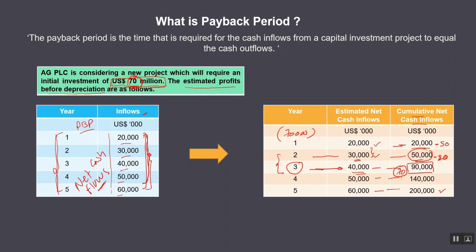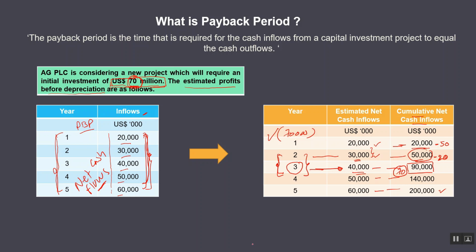But in this case, we can't precisely say that the 70 million has been paid back at the end of the third year, because it is recovered between the second and the third year. Therefore, to calculate the payback period, since it falls between the second and the third year, we need to identify it proportionately.